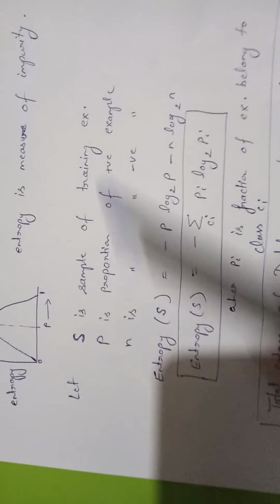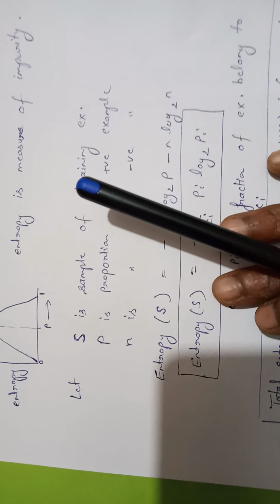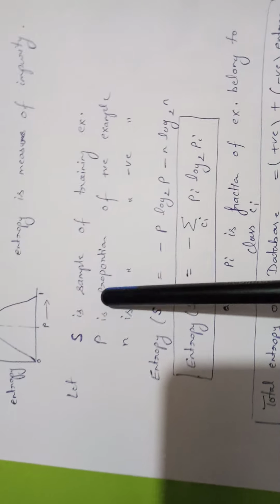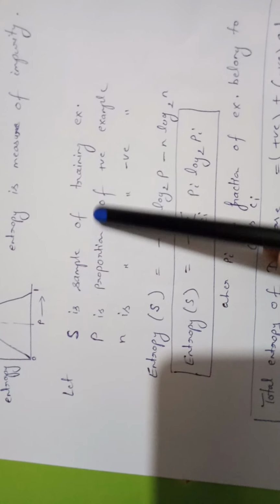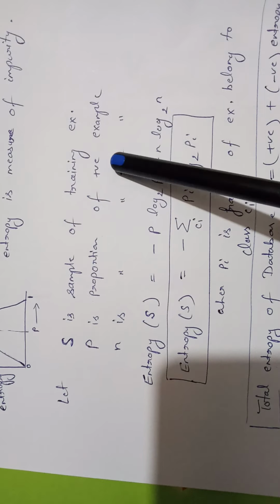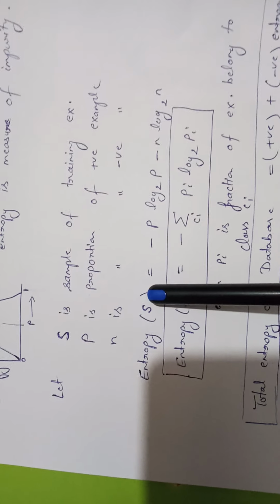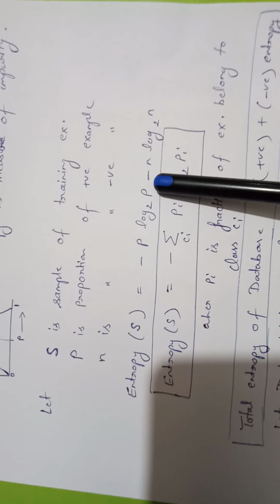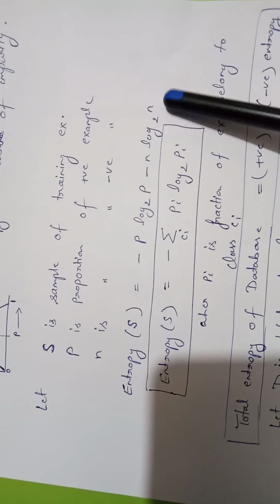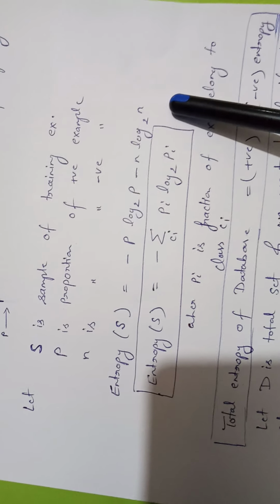Now we will discuss how to calculate the entropy. Let us suppose S is our sample, P is the proportion of positive examples, N is the proportion of negative examples. Then the entropy of that sample is calculated as minus P log P minus N log N at base 2.